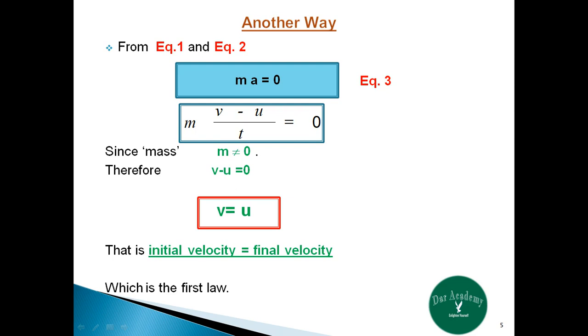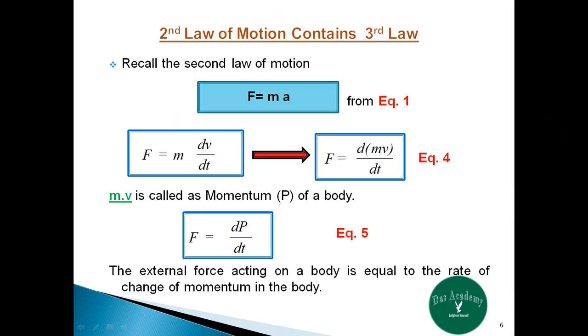Same is the case with a body moving with a uniform velocity: when we apply force to it and after that remove the force, the body will again come to its natural state of uniform motion. So from these two examples, we can say that the first law can be derived from the second law if we reduce the external force F to 0 in the second law.